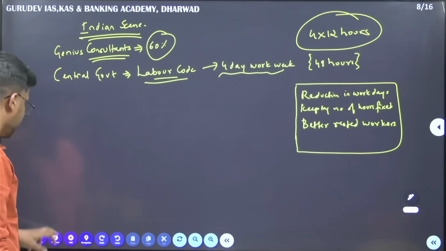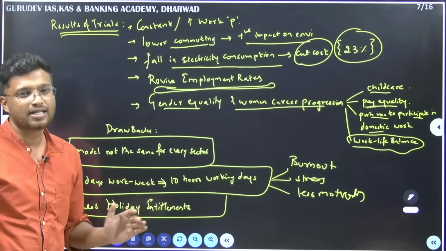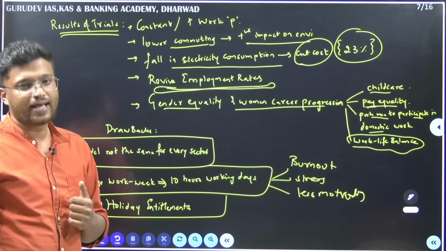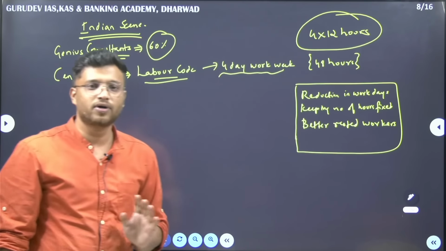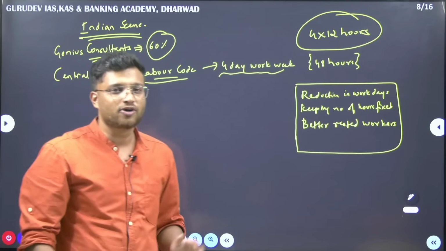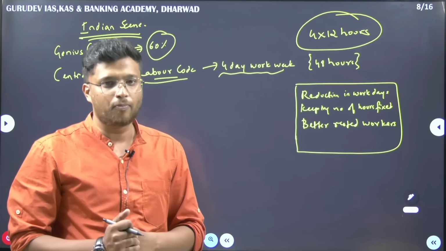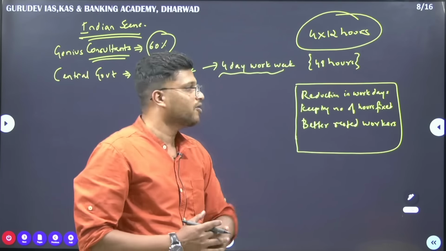As we saw in the previous slide as well, to implement a 4-day work week, it has to be balanced with the per day work hours as well. But if the center is deciding to have 12 hours of work per day, then it is going to cause a lot of stress among the working population here. So what can the government do here? The government can reduce the work days.